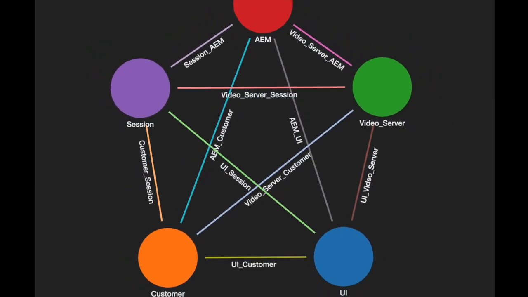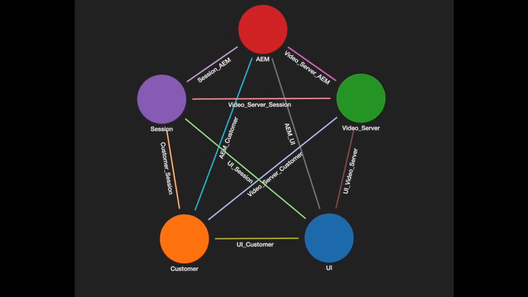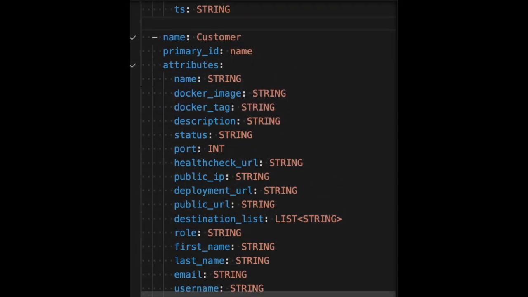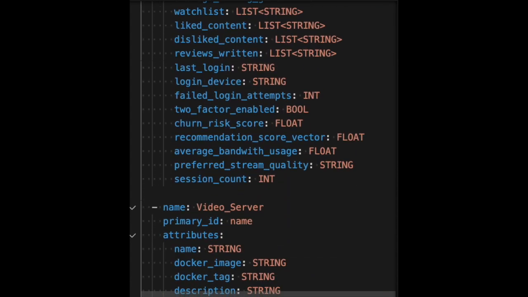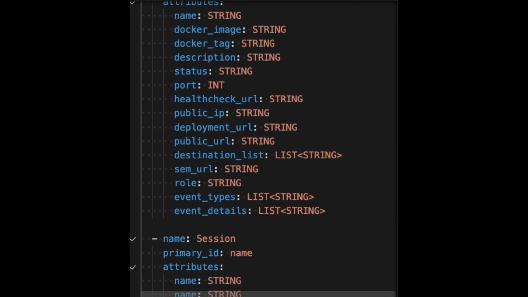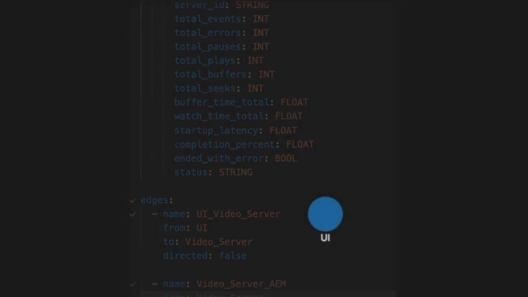Every AMOS application begins with defining its schema. In this case, we model several containerized service entities, each with a specific role. UI service, the user interface where viewers browse and play videos.